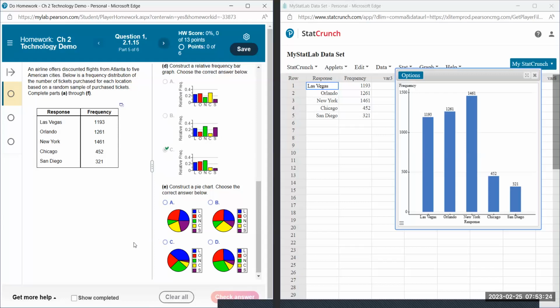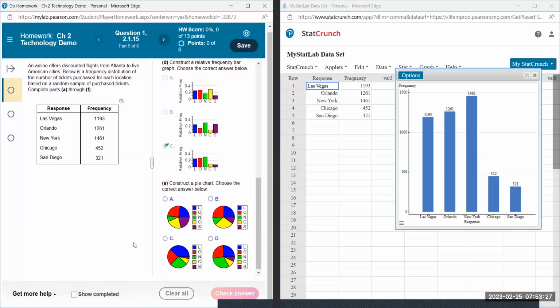And now they want a pie chart. Now, again, we can kind of by default look at the data and choose the correct pie chart. Then I'll show you how to do it on StatCrunch. So for me, New York was the most popular. You just have to make sure, like in this case, New York is green. And over here, New York is green. So I want the one that has New York being the widest because that was the most popular. So that's this one here is the widest. This one is not the widest compared to other regions. This one looks almost the same as the red one, which is Orlando. So visually, this one looks a little bit slightly larger than Orlando.